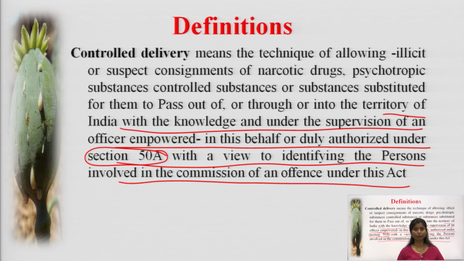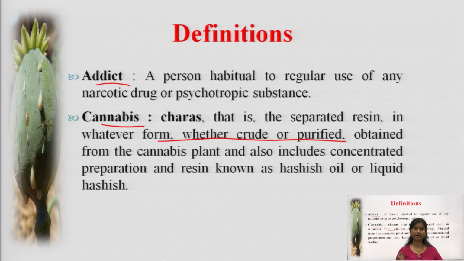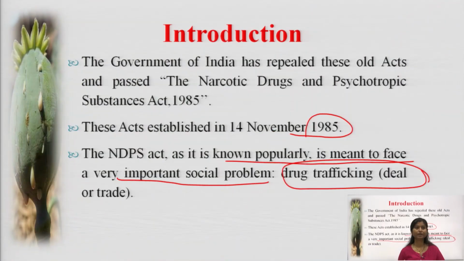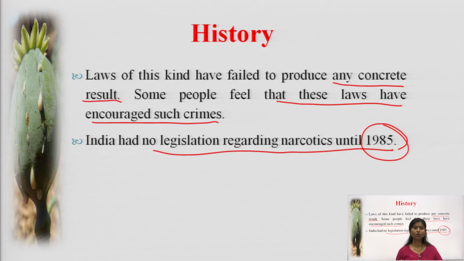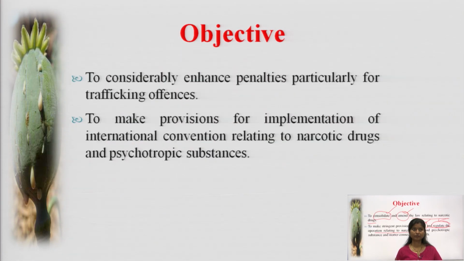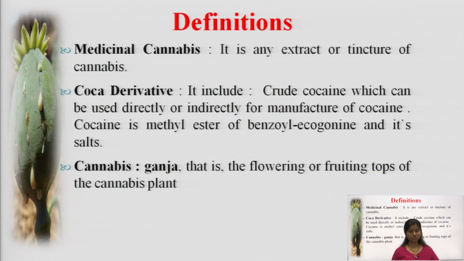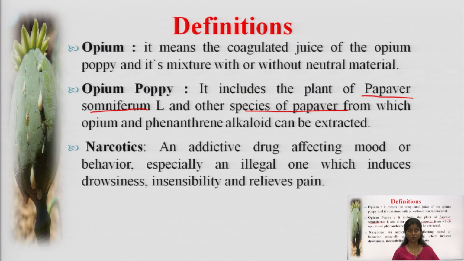We have seen some important points, so let's have a brief review. We covered the introductory history, the introduction, objectives, and definitions, including some of the drugs included as narcotic drugs.